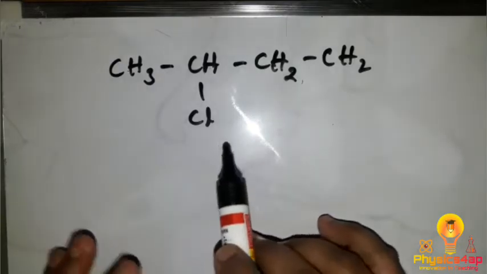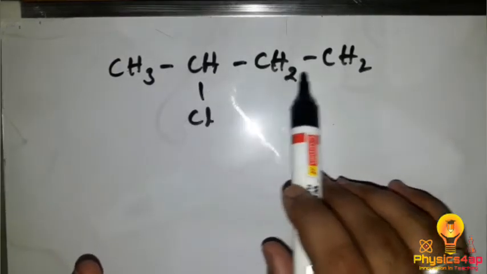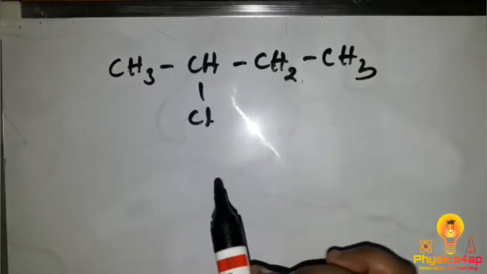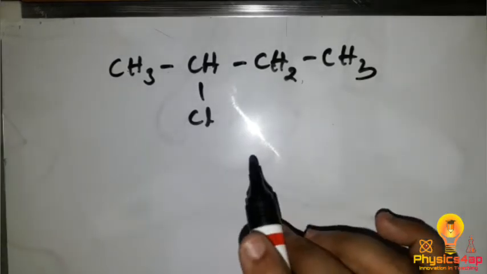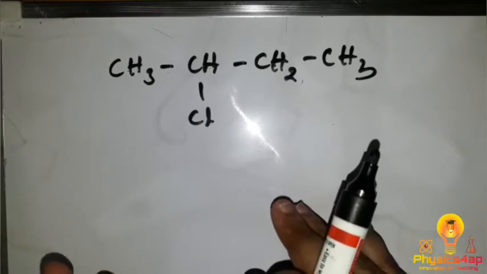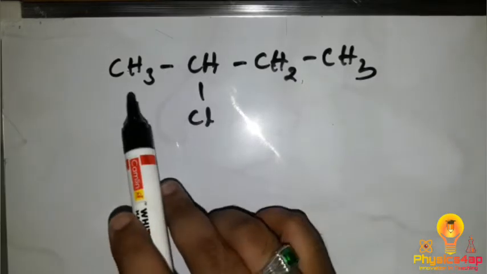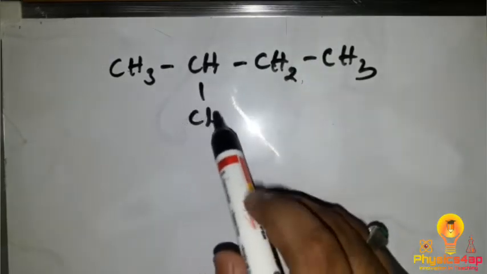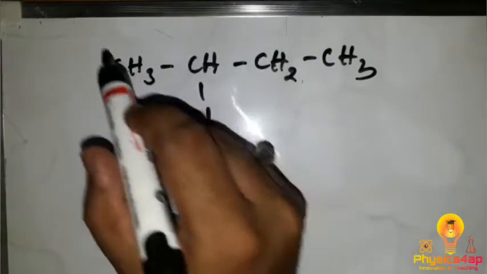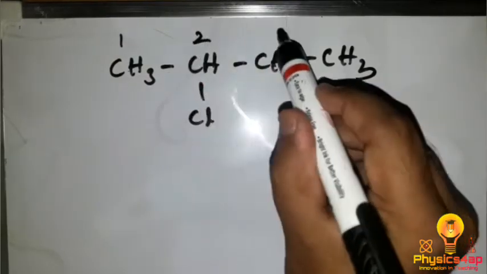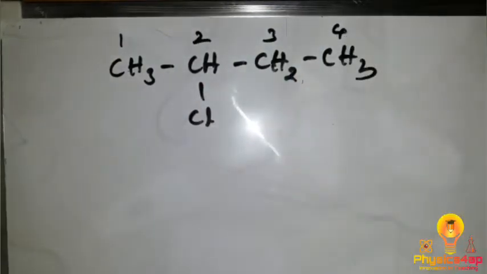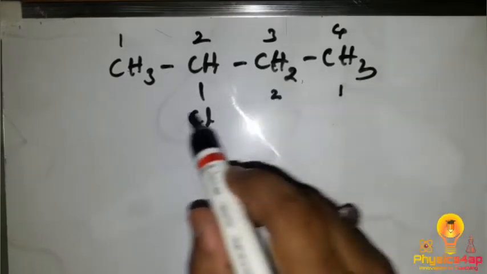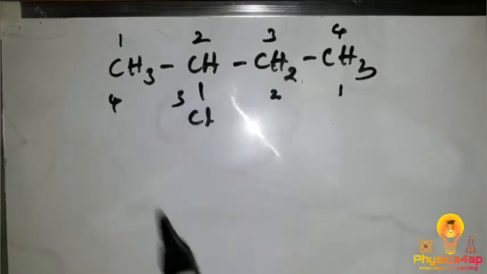So here we have a hydrocarbon, CH3 CH CH2 CH3 and Cl, chlorine. First thing is we have to give the number system. So the number system should start from where? 1, 2, 3, 4. That is the functional group. Here we go for the second place, 1, 2, 3 and 4. In the other case we can come right from here, 1, 2, 3, 4.